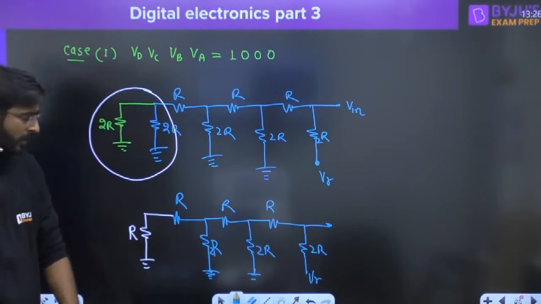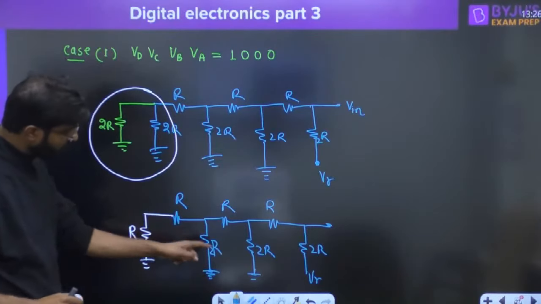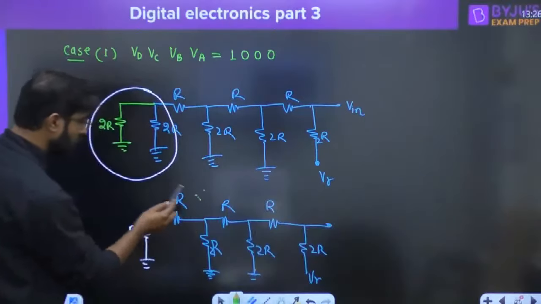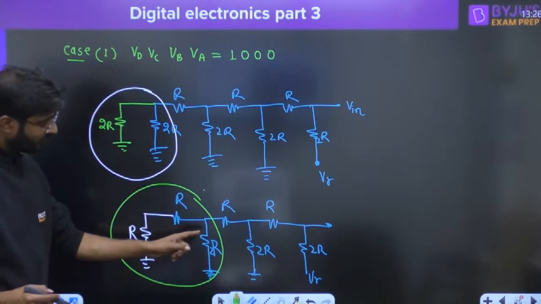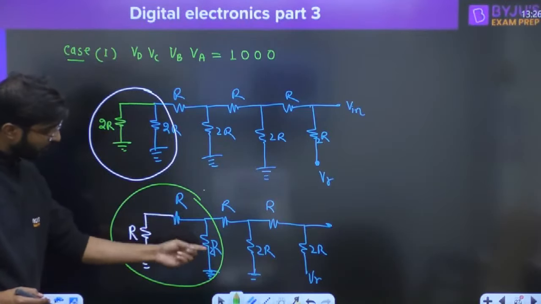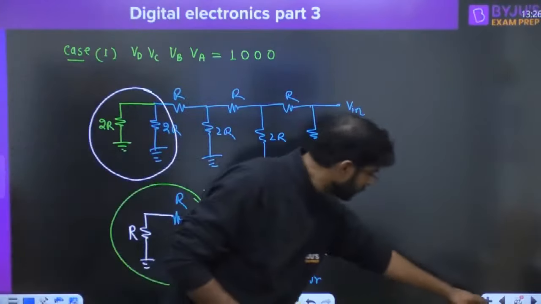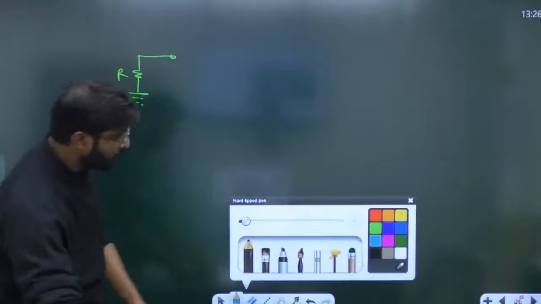Now you can feel, everyone, this R and R are again in series, and this R and R are in series in parallel with this 2R. So if you want to solve this part, again you will get the value R. Why? Because this R and R in series is in parallel with the 2R. So 2R parallel with 2R, you will get the R value. So you will get R.